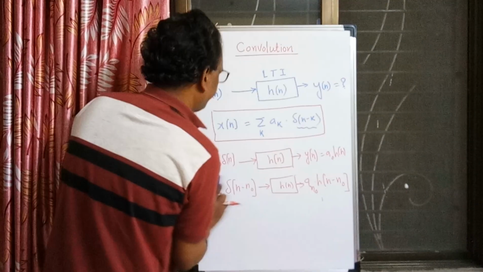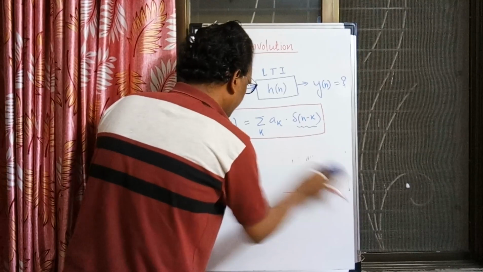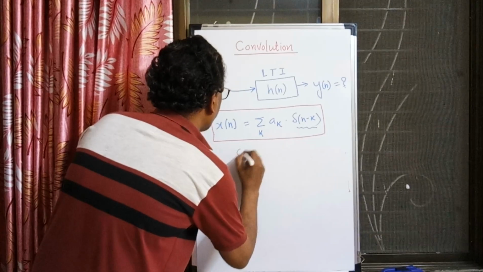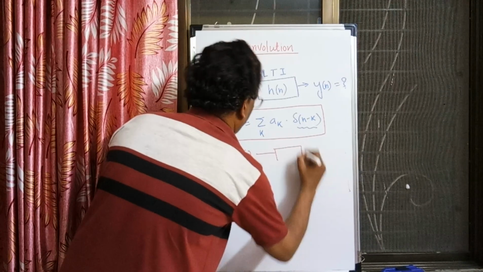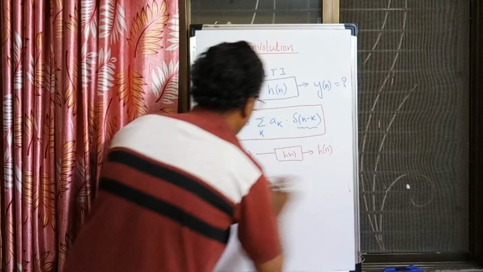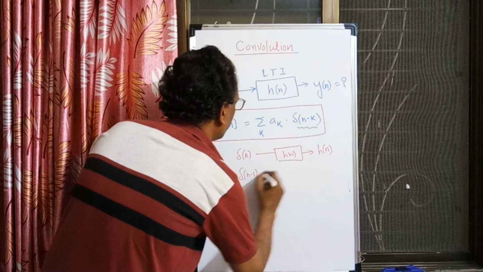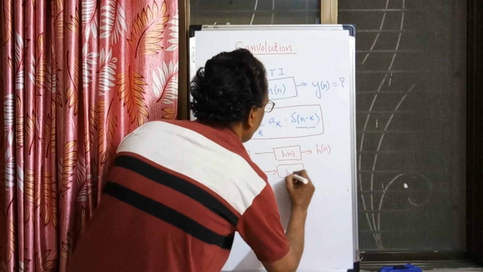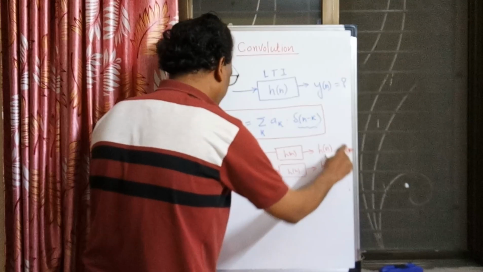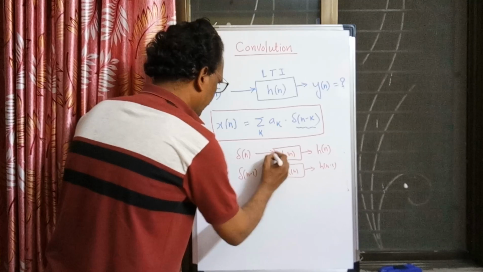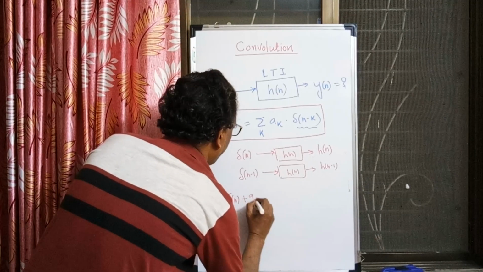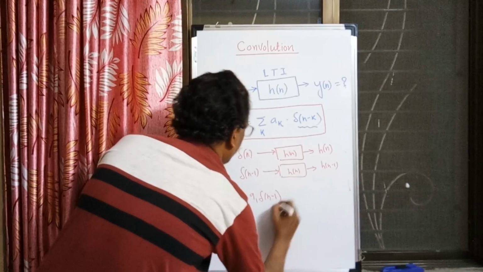Let us take simple inputs. For del n, the response we know is h of n. If I take del of n minus 1, since it is a time invariant system, the output is h of n minus 1. Each of these is y of n, the response of the system. And if I combine these two, A0 times del n plus A1 times del of n minus 1, it is a linear combination.